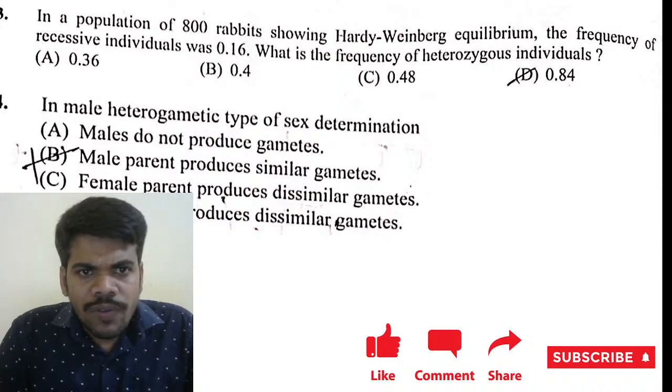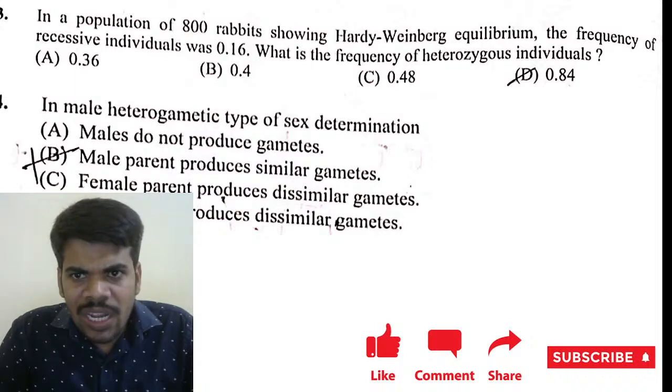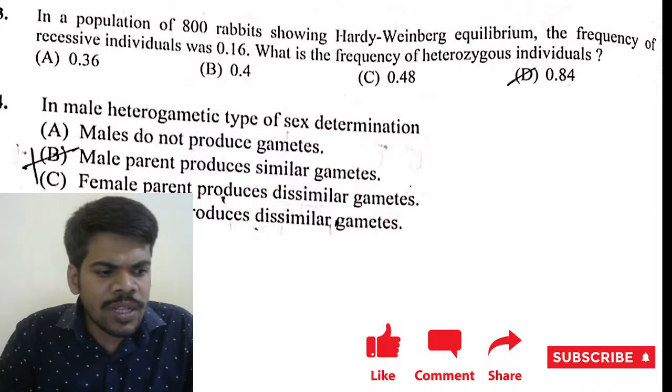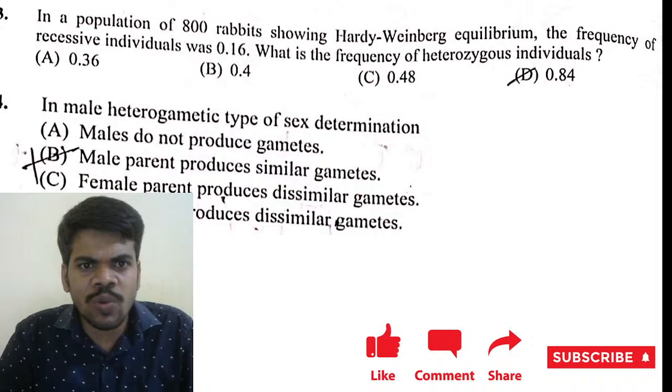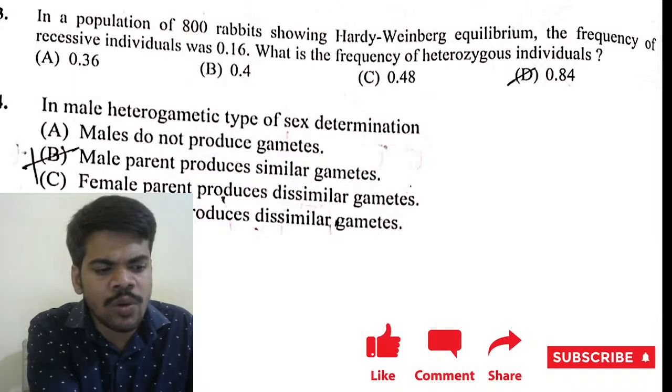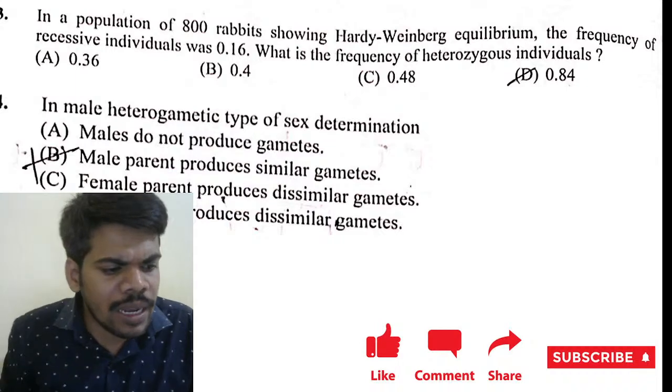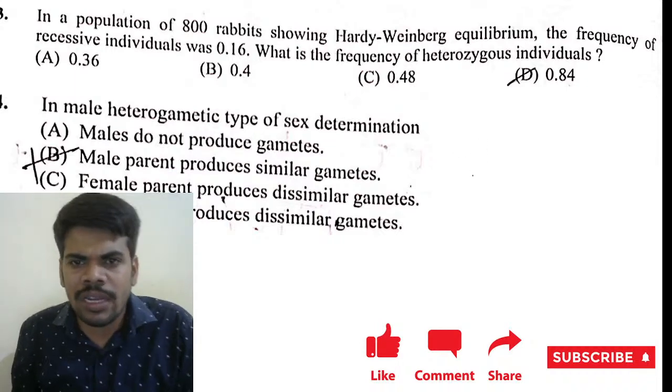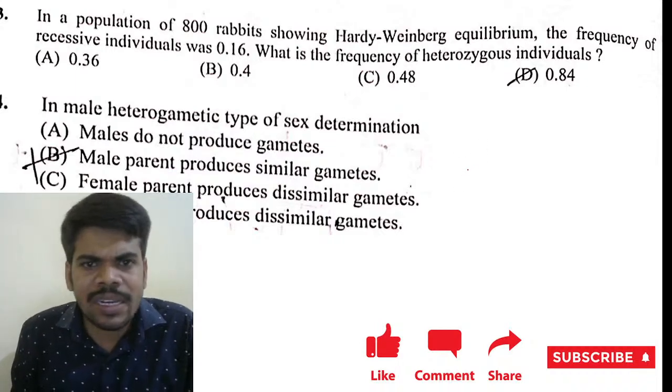In a population of 800 rabbits showing Hardy-Weinberg equilibrium, the frequency of recessive individuals was 0.16. What is the frequency of heterozygous individuals? We have to do a calculation.